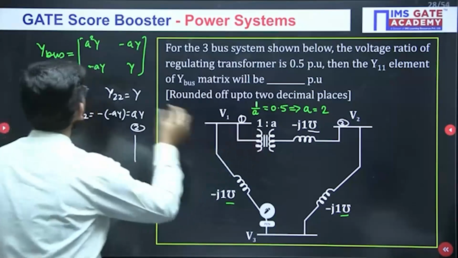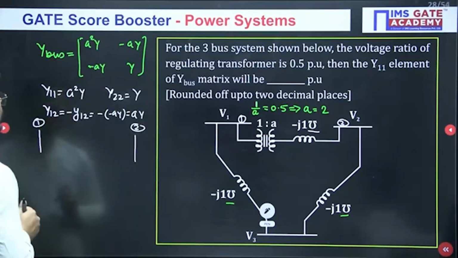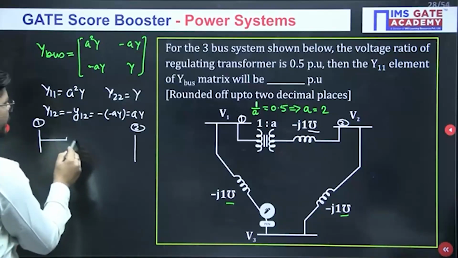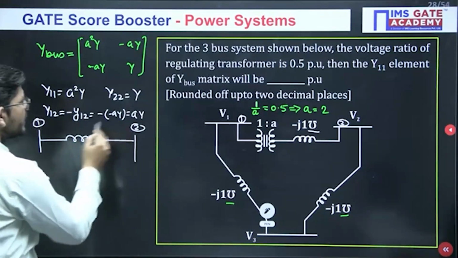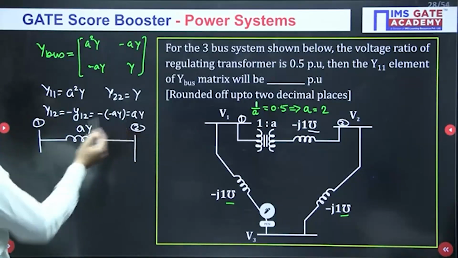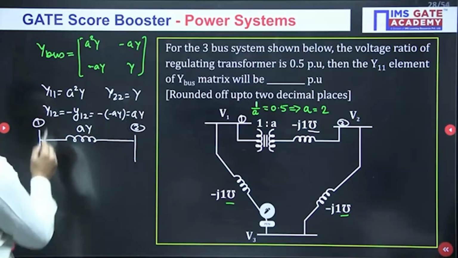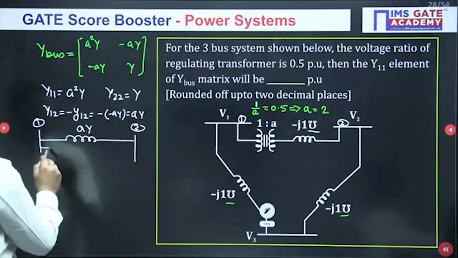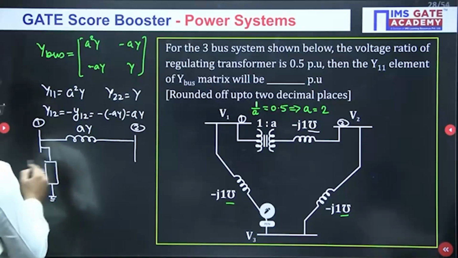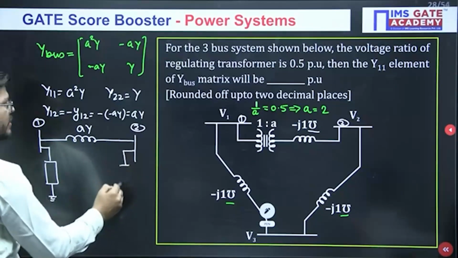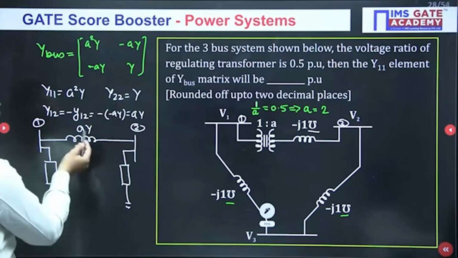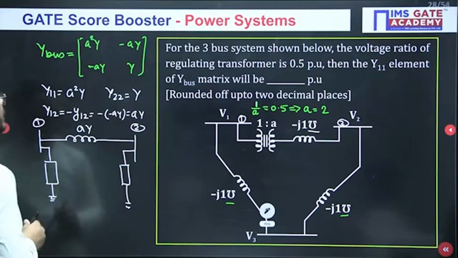Now for this Y bus matrix we have already written. Y12 and Y21 mean the element connected between the buses. So the element connected between the buses has a value of AY. Now Y11 is not only AY, it is different. So what will be the value of Y11? It is the value of the element connected at this bus. So Y11 and Y22 are not AY, that means there is something else connected to them.